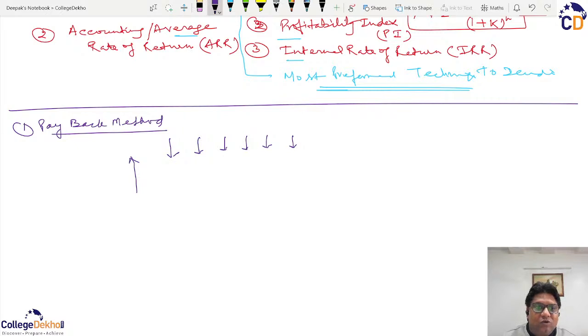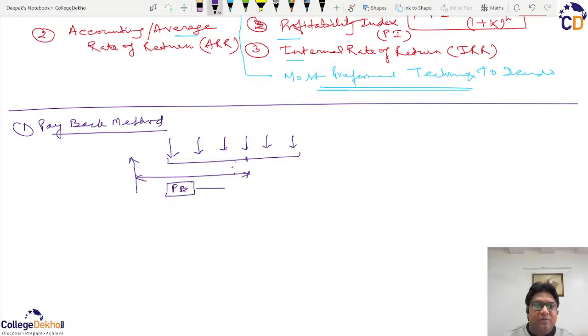But before this total becomes more than the investment, there will be a point when the inflows become equal to the outflows, the revenues become equal to the cost. That period when there is break even, that is, inflows are equal to outflows, or inflows are able to cover the cost of the project, is known as the payback period.